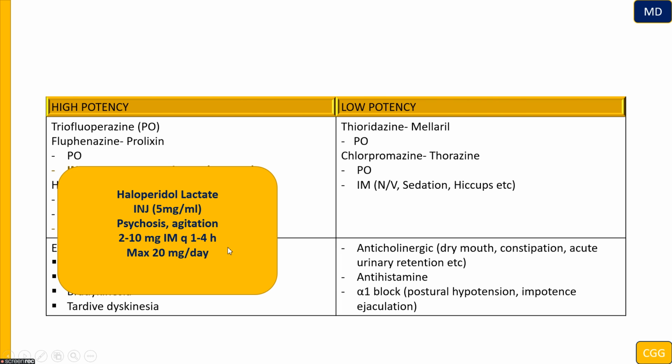So this is going to be the dose, if you want to learn that, because actually it's not as common as it was, because right now we have typicals also as intramuscular injectables that we can use in the emergency department. But eventually you use 2 to 10 milligrams intramuscularly every 1 to 4 hours. The maximum dosage is going to be 20 milligrams per day. What does that mean? That we can use up to 4 ml in the patient per day.